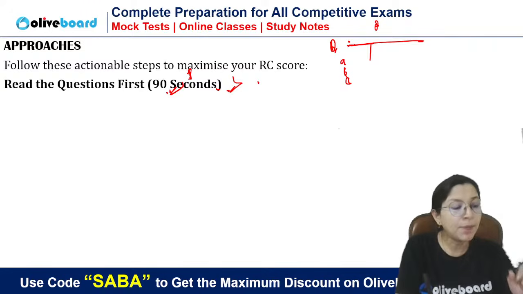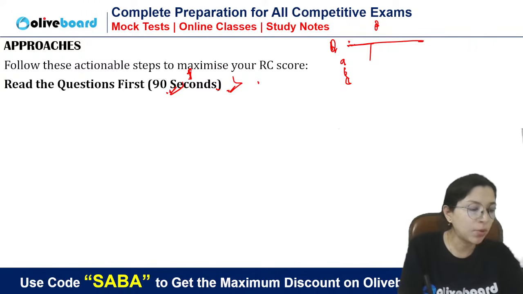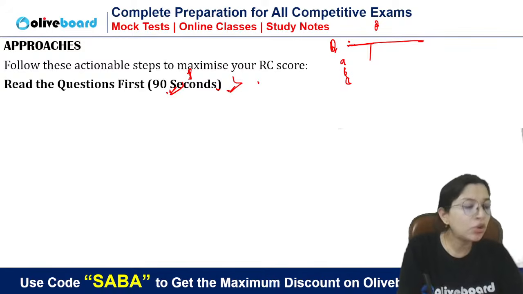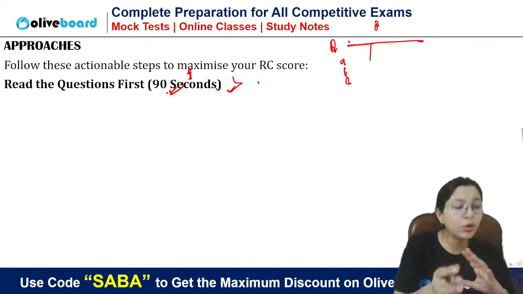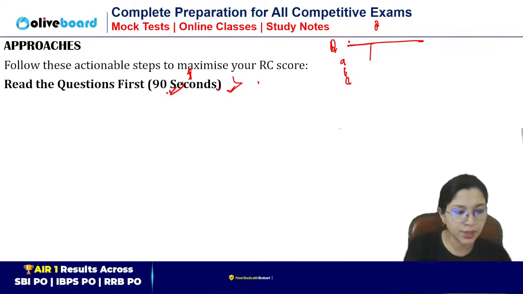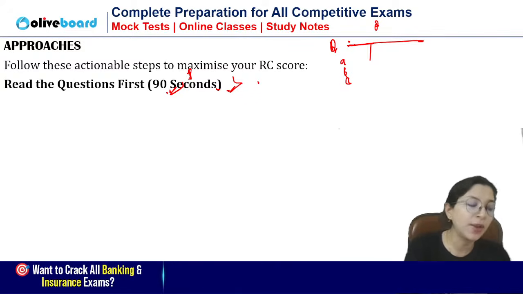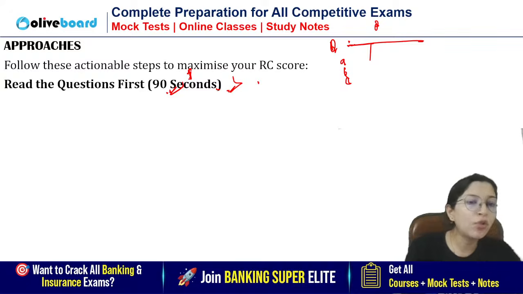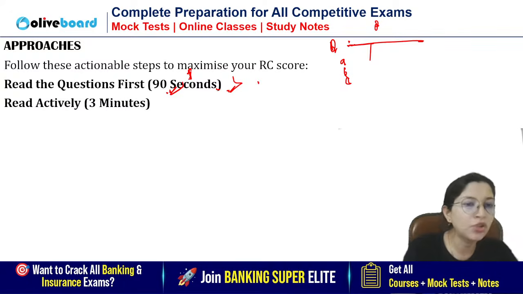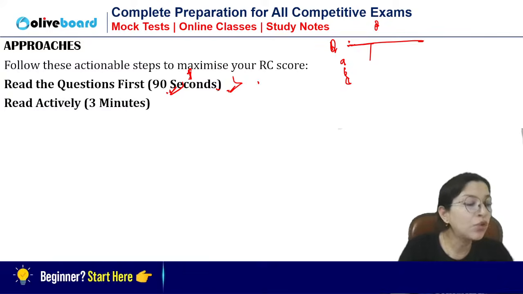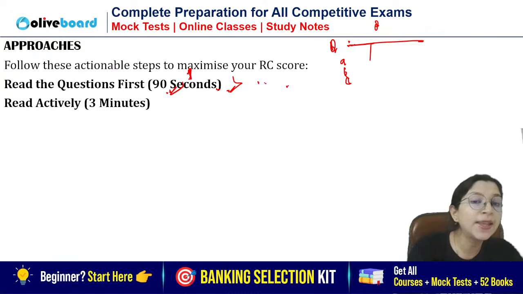So what will happen by reading the questions? Questions will tell you what the passage is about. By reading the questions, you will get clarity on whether direct or indirect questions are there, and what the theme of the passage is. Questions themselves can tell you the theme and everything. Once you read the questions and then come to the passage, you will be able to locate the keywords. Yes or no?